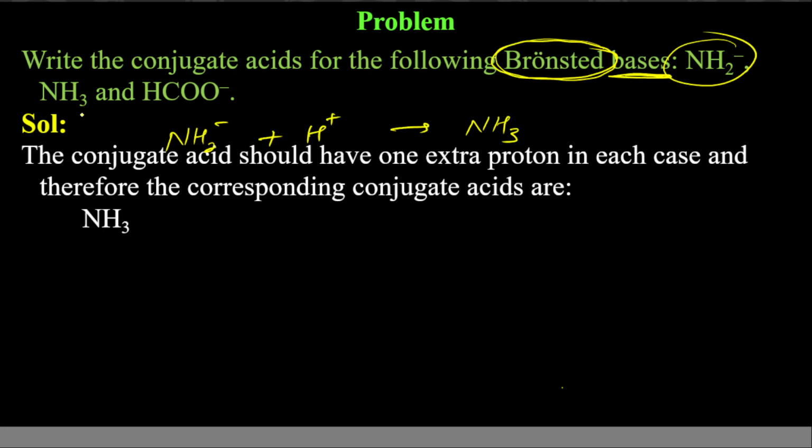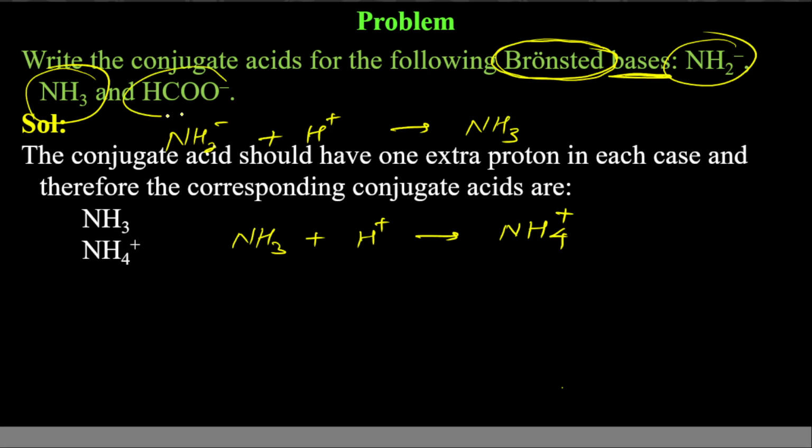Second one, if we have ammonia, ammonia can act as Bronsted base. So ammonia can accept proton again. Now it will be NH4 and total charge here is +1. So +1 charge must be there. It means ammonium ion will be created.